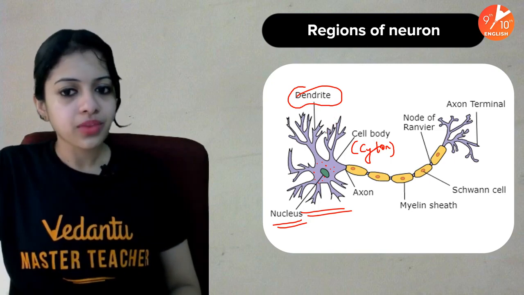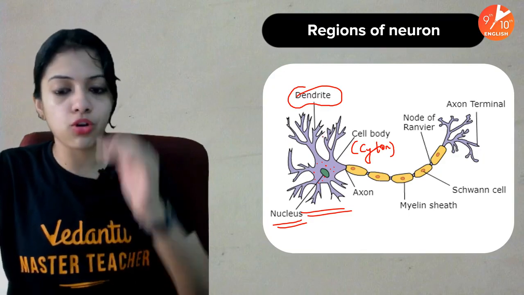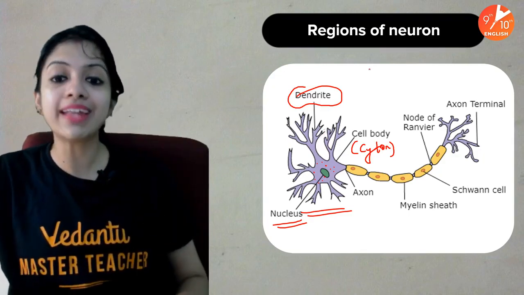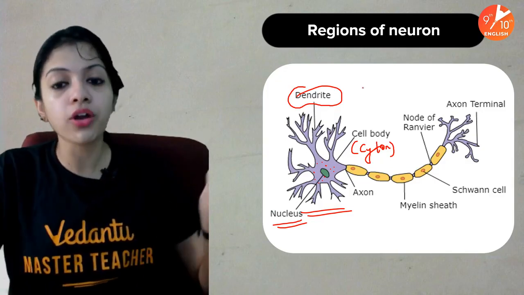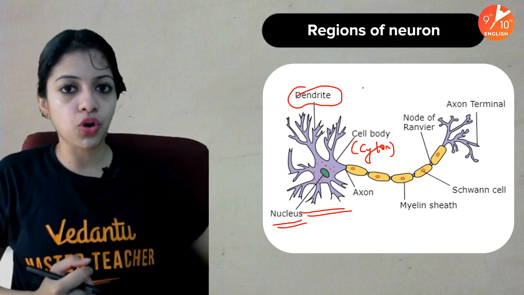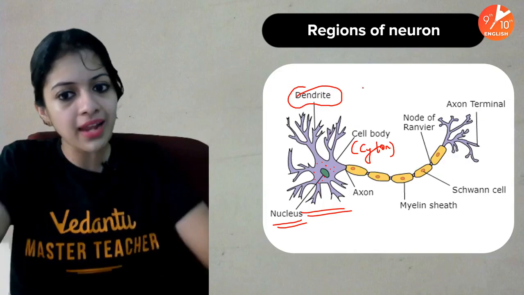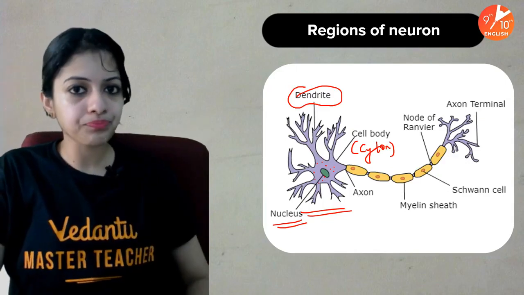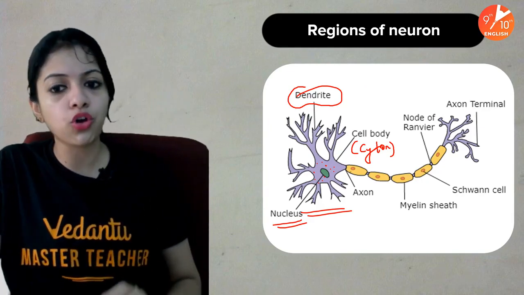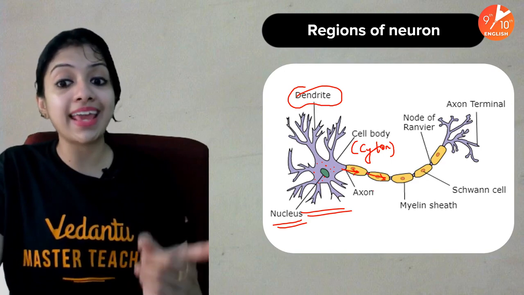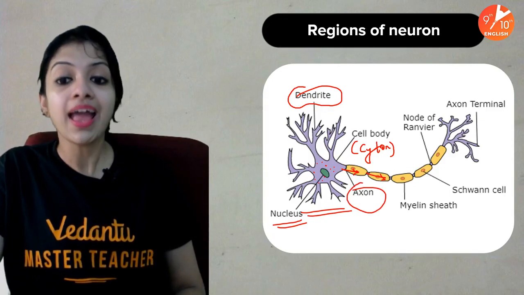What exactly does it do? Dendrite is literally the name given to structures which are branched in biology, like tree-like branched structures are called dendrites. They are responsible for carrying impulses or messages from the previous neuron. They receive the nerve impulses from the preceding neuron and carry it into the cell body. Inside the cell body, some kind of processing of this information would occur, and it's passed on into the tail-like structure which you see, and that elongated structure is what we call axon.